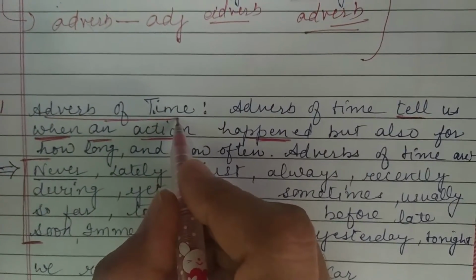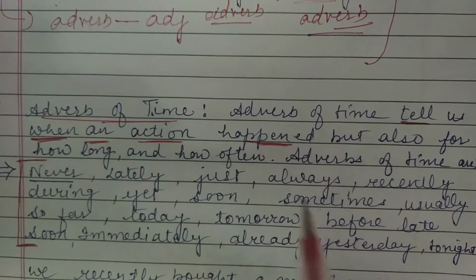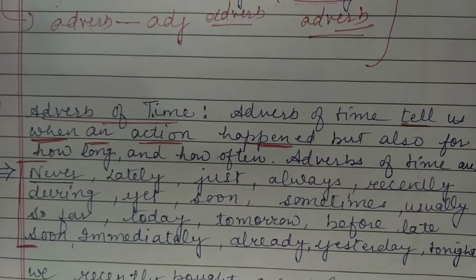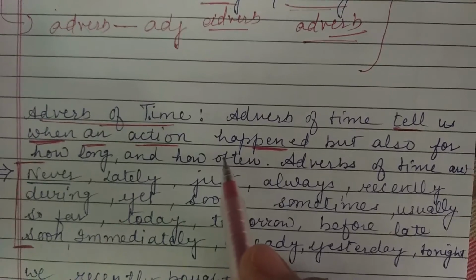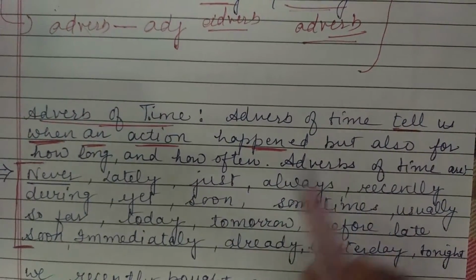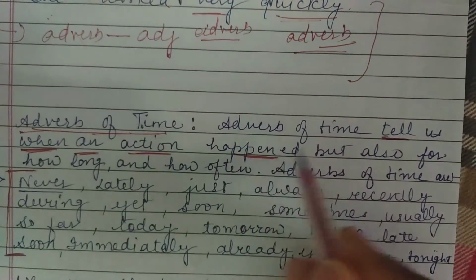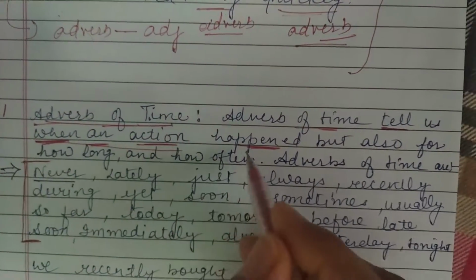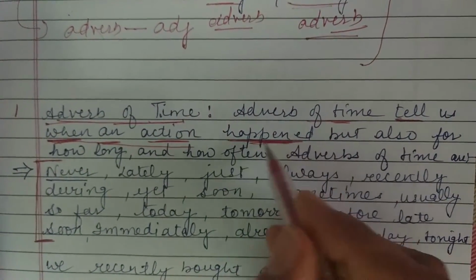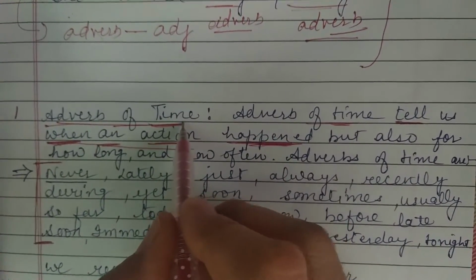First is the adverb of time. We try to recognize in a sentence whether a word is an adverb, adjective, noun, or pronoun. This is the exercise we are doing. An adverb of time tells us when an action happened. In easy language, we come to know about its time.